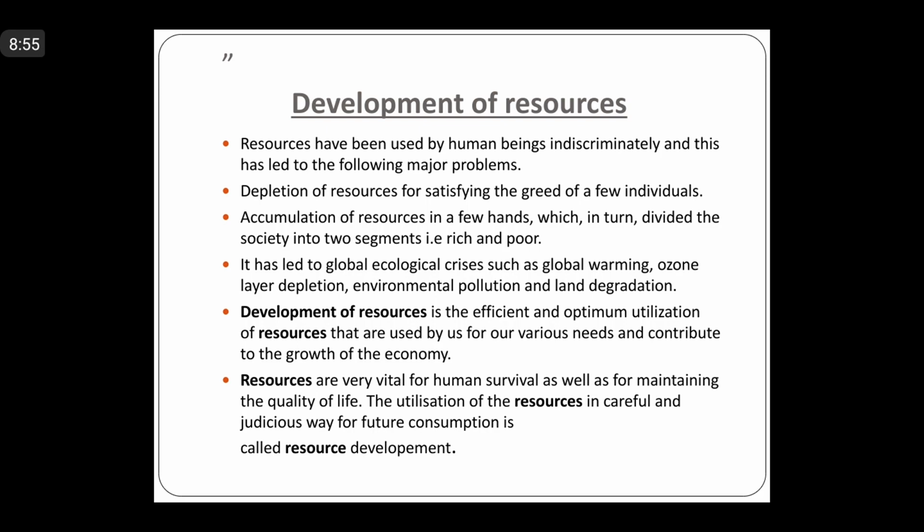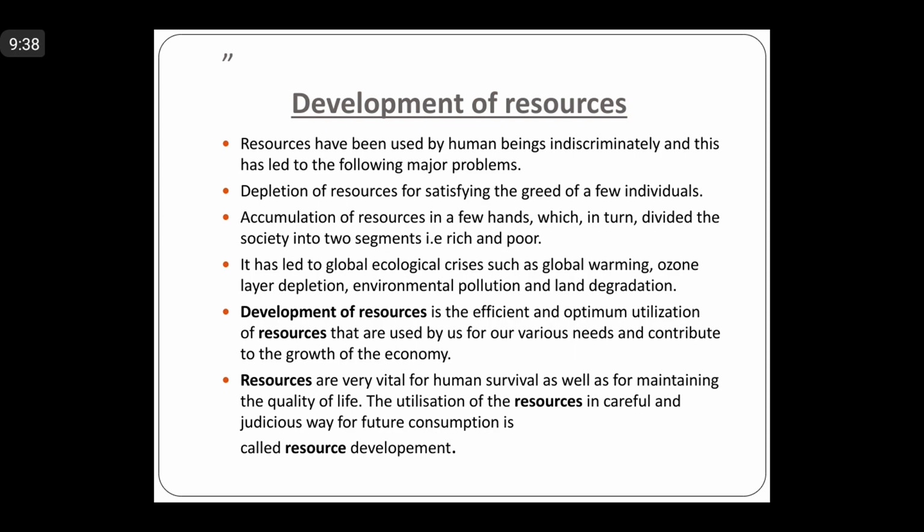Even sometimes what happens is that there are natural gifts available in different parts of the earth, but we have not started using those resources. It will remain as it is forever, on the surface of the earth. But the moment we start utilizing or exploiting, definitely depletion of resource will start, right? So we need to focus on how to prevent, how to check, right? And then only the development can take place. Otherwise, it's very difficult for us to check on the different types of resources, isn't it?